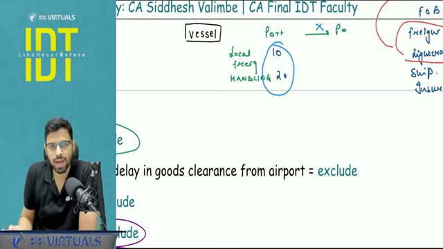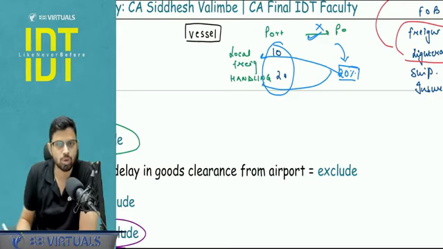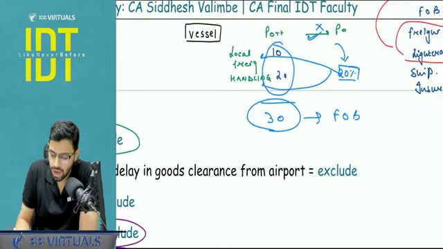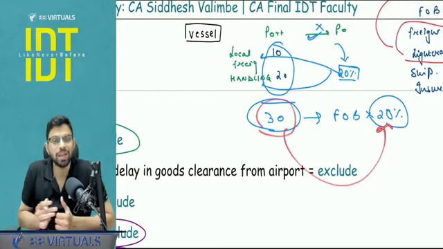What in that case, what would be the freight I would be taking under rule 10.2? I would be taking 20%. But just now I told you this 20% does not only include this freight. It includes the local freight and handling charges also. So what you will be doing, you will be taking this total of 30, you will be making it a part of FOB. And once you calculate 20%, that 20% will be added to all other expenses apart from 30. Because this 30 is deemed to be included in the 20%.